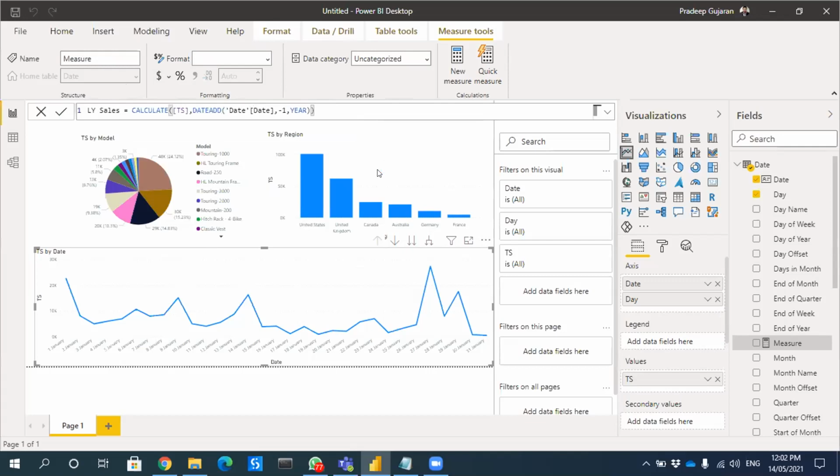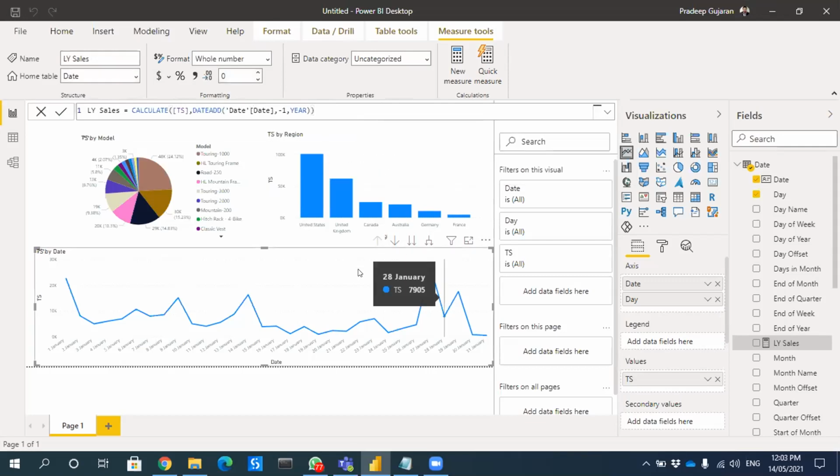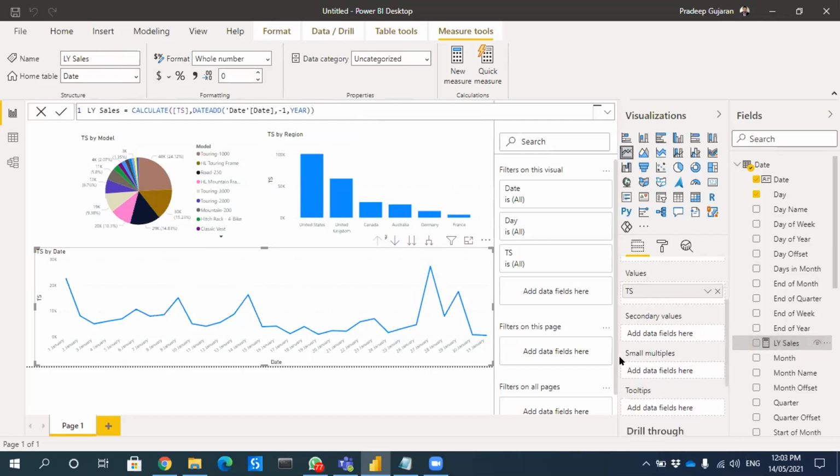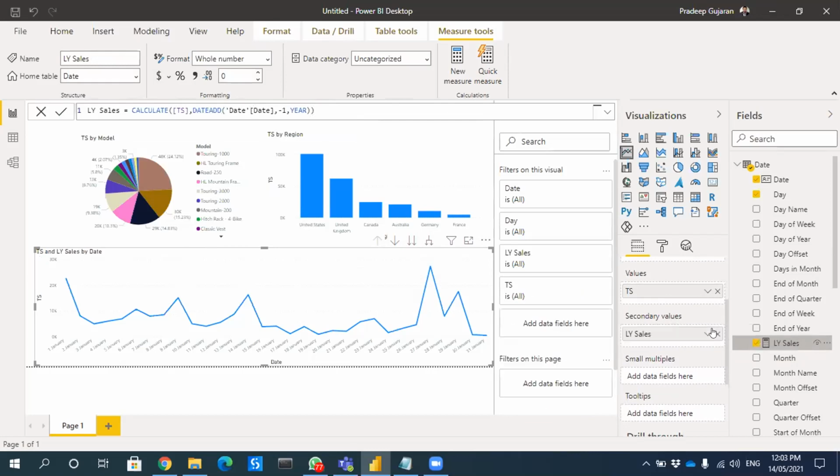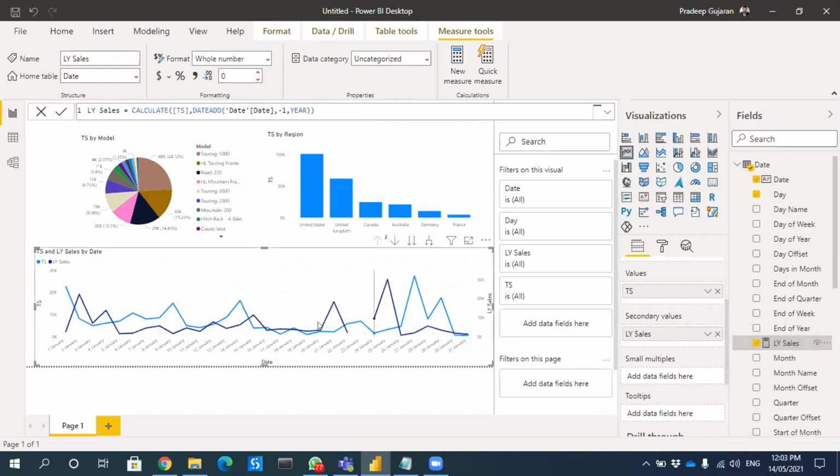So this one should give you last year sales. If I bring this last year sales in the secondary axis, let me see if there is an option. Yeah, there is a secondary value. So now you'll be able to see a comparison between the 2 years.